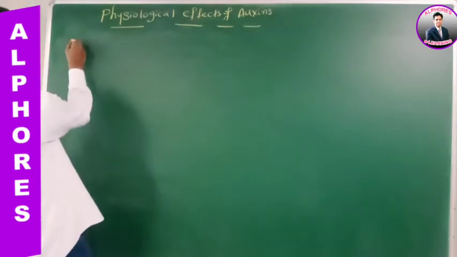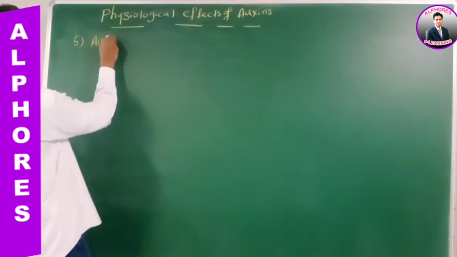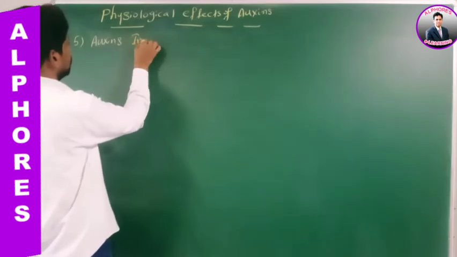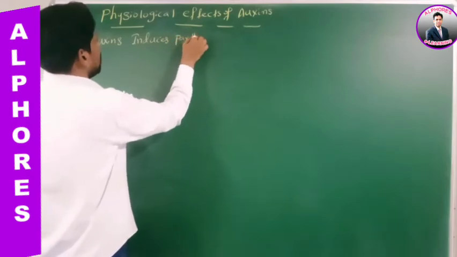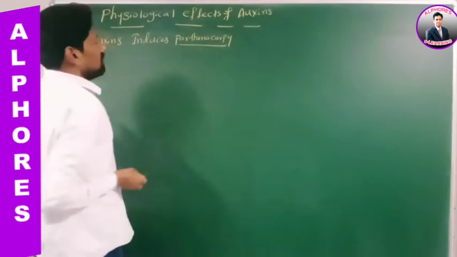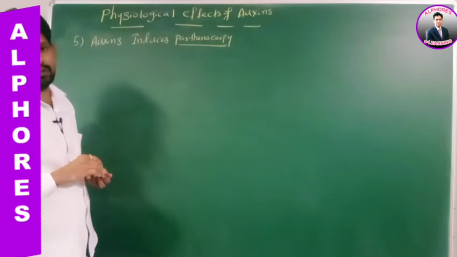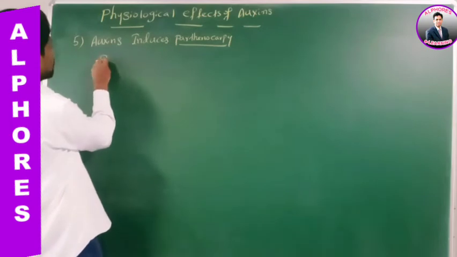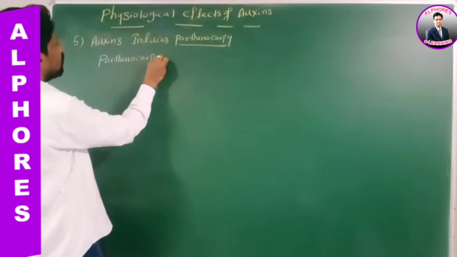Physiological effects of auxins, right? Number 5. Auxins induce parthenocarpy. In parthenocarpy, which fruits are produced? Parthenocarpic fruits are produced. Parthenocarpic fruits are seedless fruits. Yes or no?